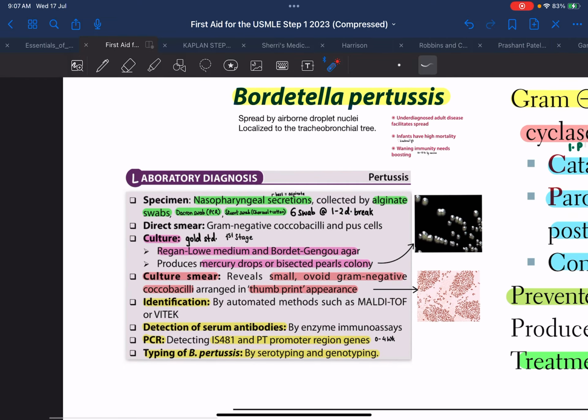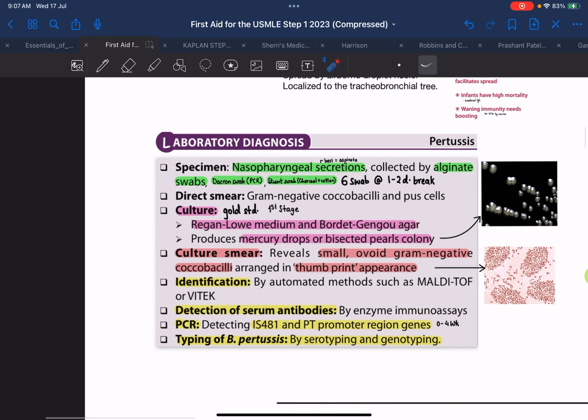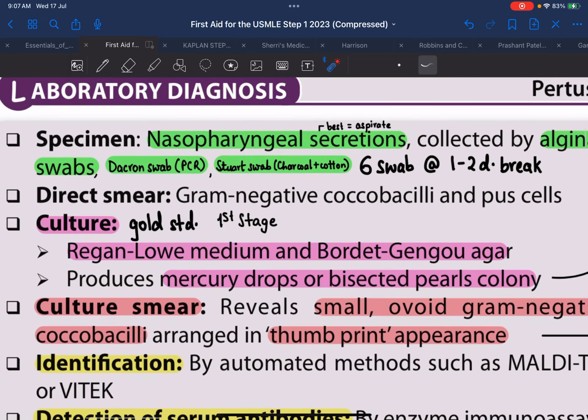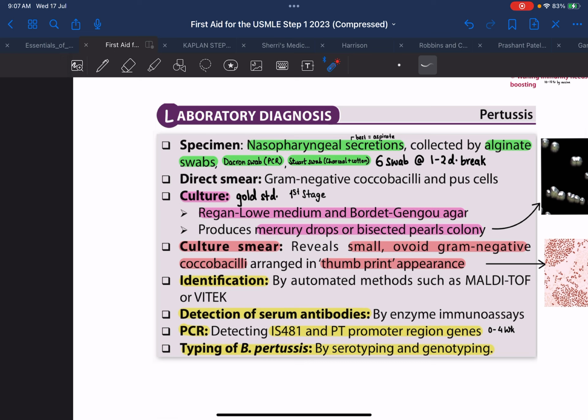Now coming to the laboratory diagnosis, first of all we have to take the specimen. So what specimen do we take? We take nasopharyngeal secretions. The best secretion which we can take is aspirate, but since it's an invasive procedure, we prefer swabs. Examples are alginate swabs, Dacron swabs or Stewart swab, which is basically charcoal impregnated on cotton swab.